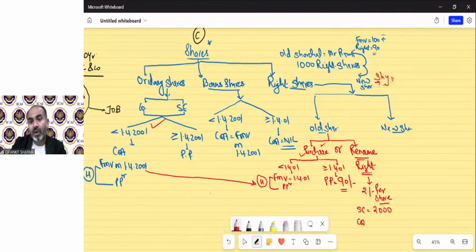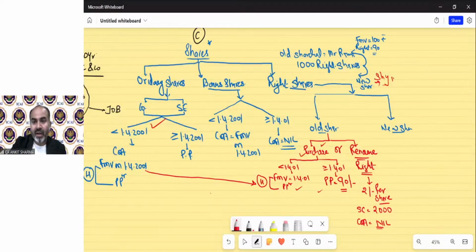And what will be the cost of acquisition for Mr. Ram? That will be nil, because he did not incur any expenditure. He just needs to write to the company that kindly issue my share to Mr. Shyam instead of me. So for that, he is receiving 2000 rupees as an income. And for the purpose of cost, there will be no cost in the hands of Mr. Ram. Clear? So if he goes for a purchase, then that will be the cost in the hands of Mr. Ram in different situations. But if he renounces the right, then always in the case of renouncing the right, the cost will always be nil. There cannot be any cost.